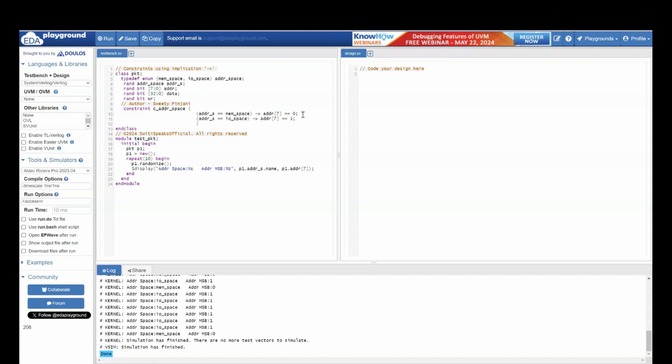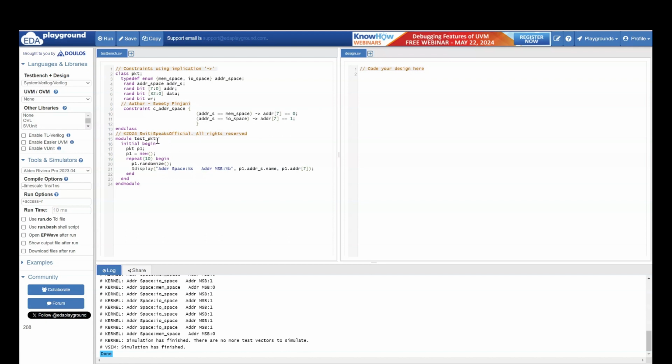It means half of the space is allocated to memory space and half of your space is allocated to your IO space. How will you distinguish? If the MSB bit is 0, it is going to be memory space. If the MSB bit is 1, it is going to be IO space. Which means the first half of your entire memory is going to be memory space, and the second half of your entire memory is going to be IO space.